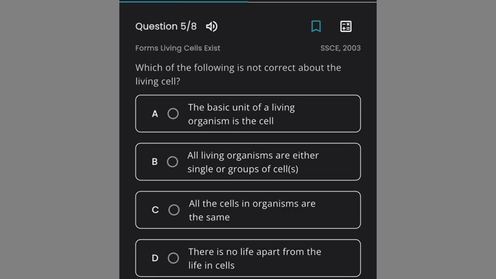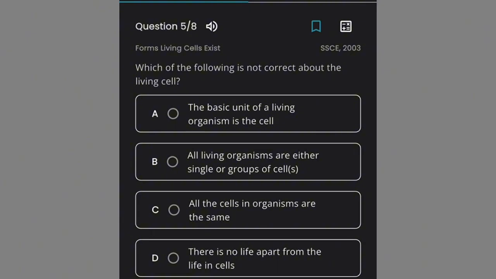Next, which of the following is not correct about the living cell? A. The basic unit of organism is the cell. B. All living organisms are either single or group of cells. C. All the cells in organisms are the same. D. There is no life apart from the life in the cells. Let's consider each of the options. The basic unit of a living organism is the cell. Correct.